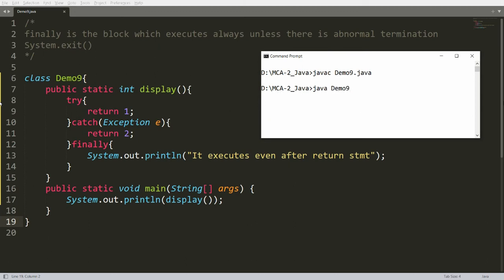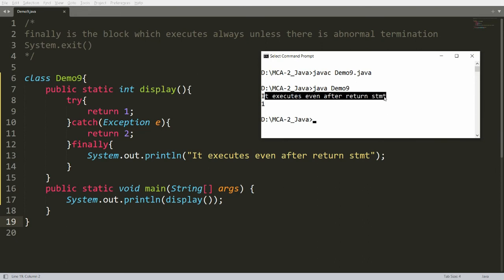What happens, students? Please see carefully. I'm calling the function display. In display, I'm writing return 1 in the try. There is no exception in my try code, so the catch block will not be executed, but the finally block will be executed, and I will get the message, it executes even after return statement. See here, it executes even after return statement.